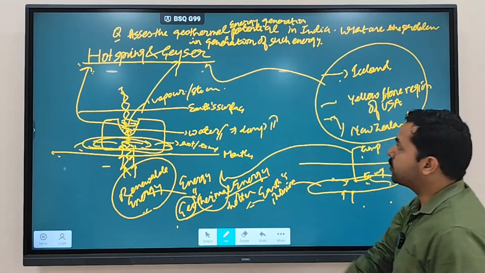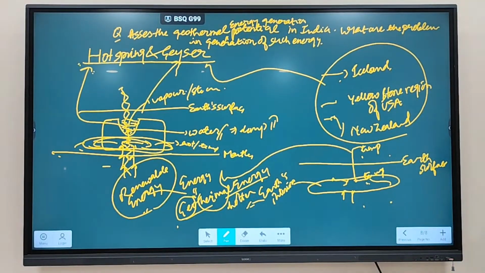You can get such type of question in the mains examination: Assess the geothermal energy generation potential in India.